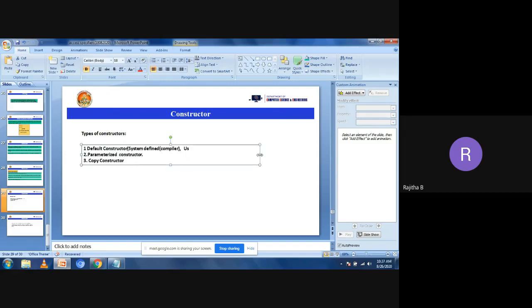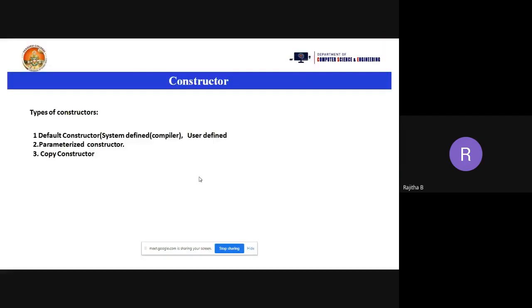Either you define the constructor yourself, or if you are not defining any constructor, the compiler writes that code. So the types of constructor are default, parameterized, and copy. Again, in default constructor, we have system defined and user defined default constructors.